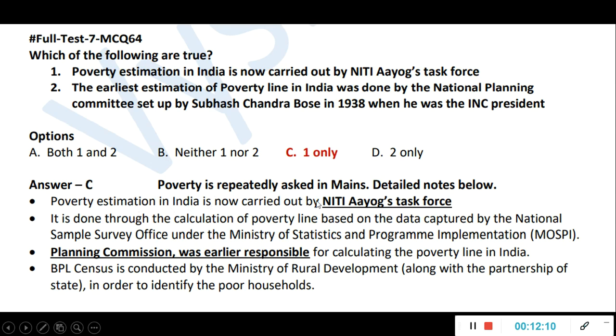So the first statement is true, and how it is calculated and all is given here. The Ministry of Statistics and Programme Implementation is also there. Planning Commission was earlier responsible; now Niti Aayog is responsible. Then this BPL census, below poverty line census, is done by the Ministry of Rural Development. So this kind of basics, just learn by heart.